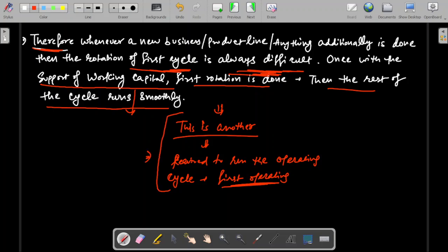This is a practical case for you. Since you may come across many such circumstances, I have come across some when I visited a customer, and the customer was just telling me, Mr. Ankush, we have requirement of working capital funds for completion of our first cycle. When I was not much experienced at that time, I was thinking, what is the CFO saying to me? Completion of first cycle only? What does he mean by that? I could not get what he meant at that point of time. But with this example, you all now understand what is exactly the meaning of completion of first cycle with the help of working capital funds.